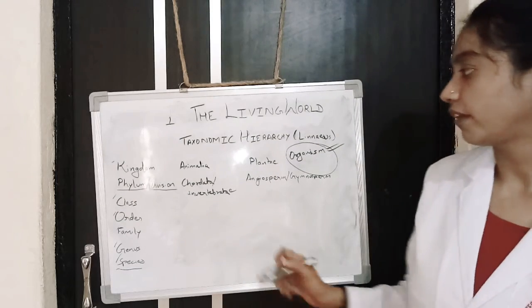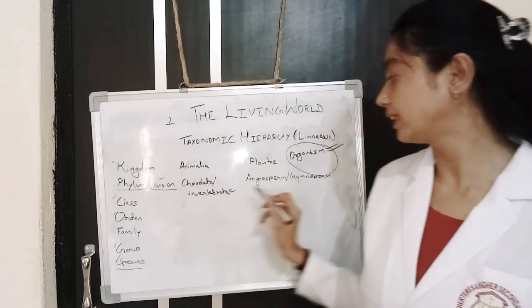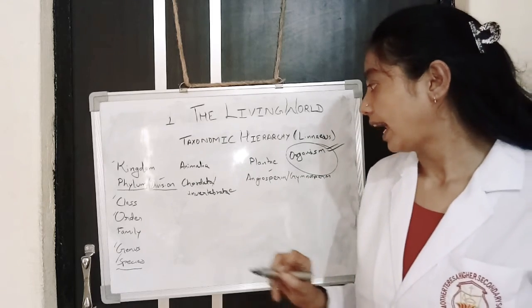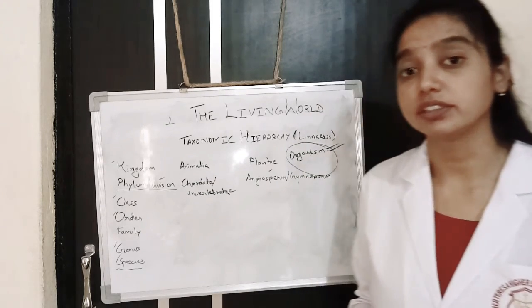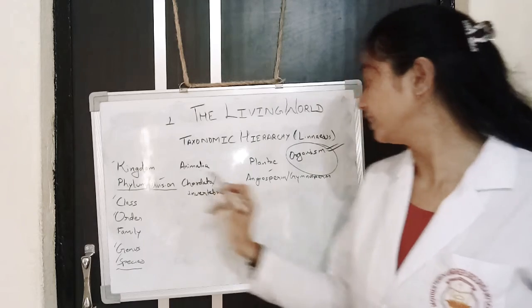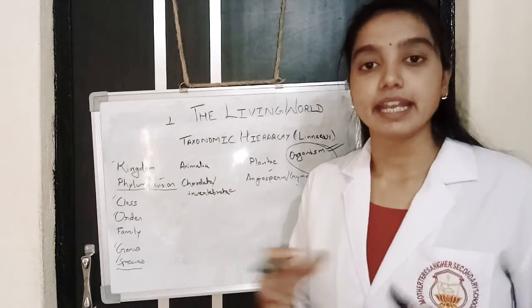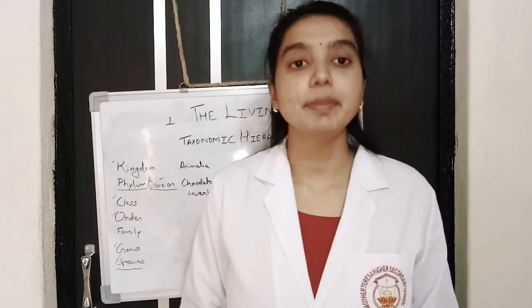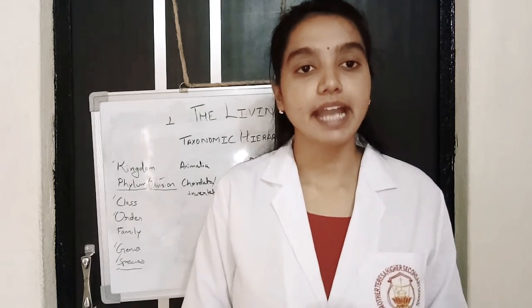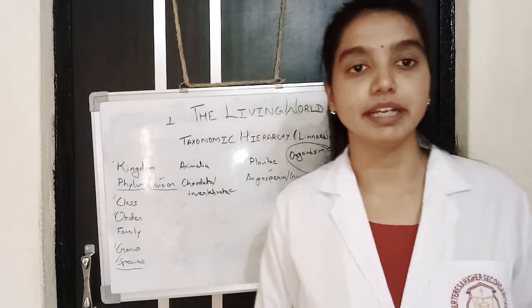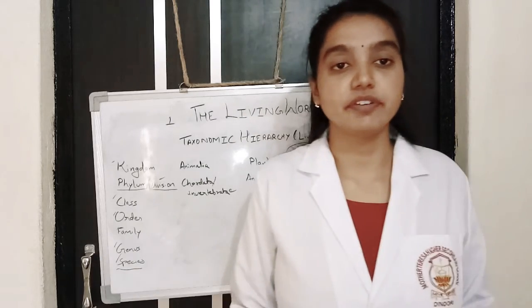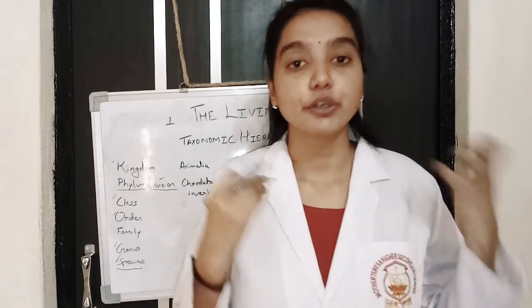If the plant is flowering, they put the division as angiosperm, and if the plant is not flowering, they put the division as gymnosperm. Further, they again found similarities between the plants and animals. On the basis of similarities, they start putting them in groups.